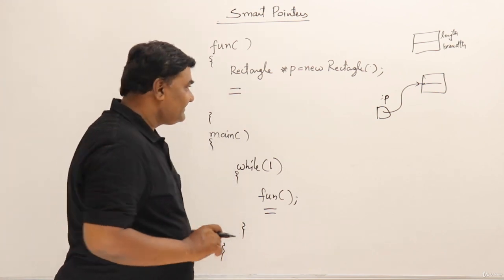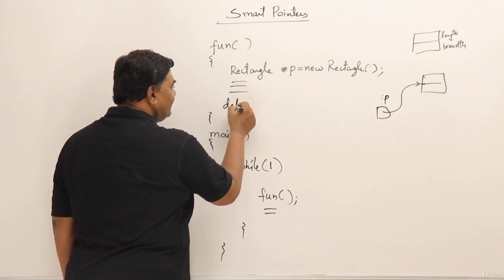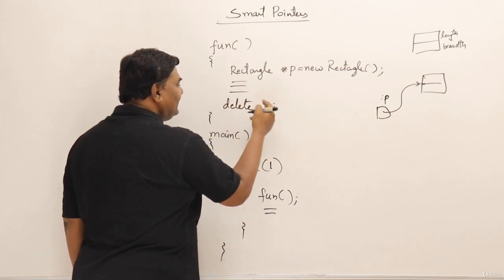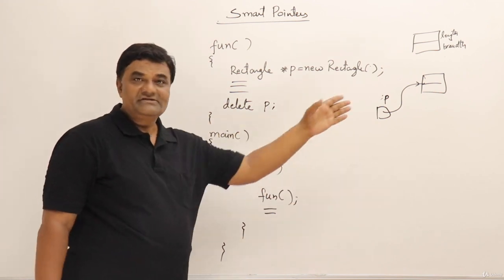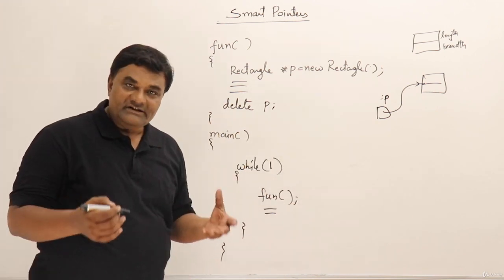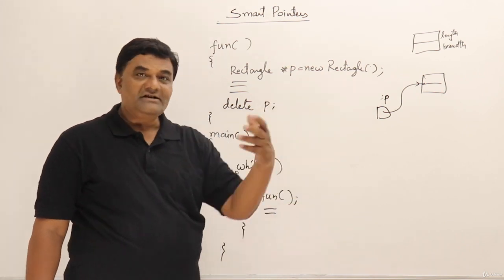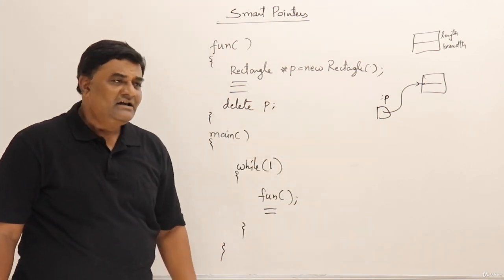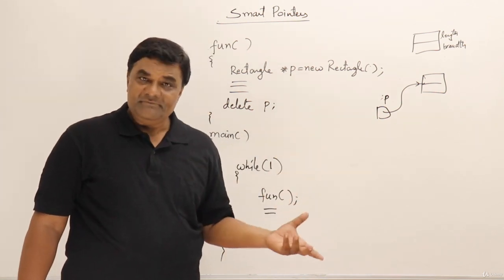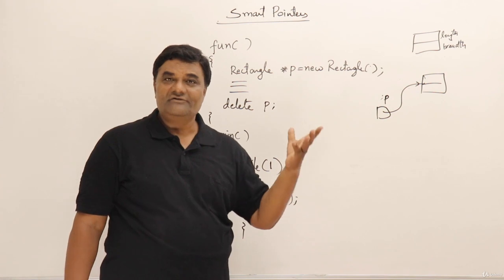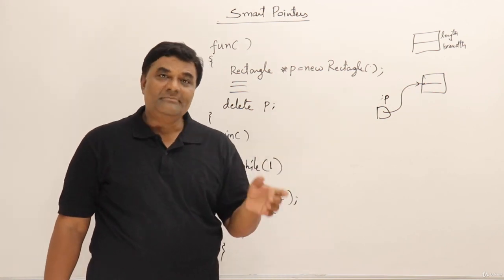Then what is a good practice? At the end of the function, at least I should say delete p. If I don't do this, that is the problem. If I don't mention this, it causes a very severe problem. Because of the laziness or carelessness of the programmer, this type of problem may arise. Though there are testing tools that will check whether there is a memory leak in the functions of your program or not, it's still good practice if the programmer takes care.